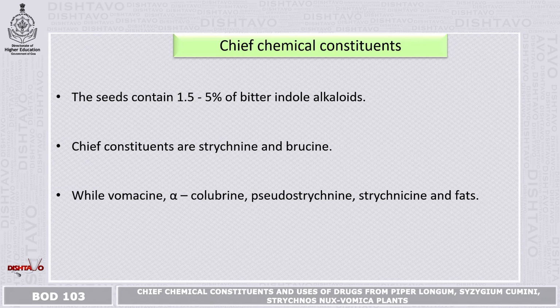Now here you have 1.5 to 5% of indole alkaloids which are contained in the seeds.